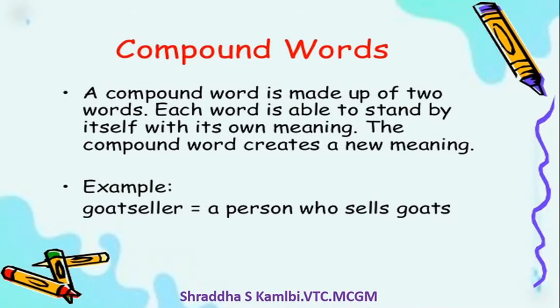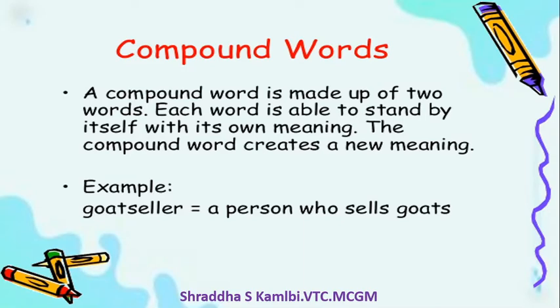A compound word is a word which is made up of two words actually. Each word has its own individual meaning, but when these two words come together, a third meaning comes up. There is one example on this screen for you: goat seller. Who is a goat seller? The goat seller is a person who sells goats. This is a very simple example of a compound word. Let us look at some more examples.